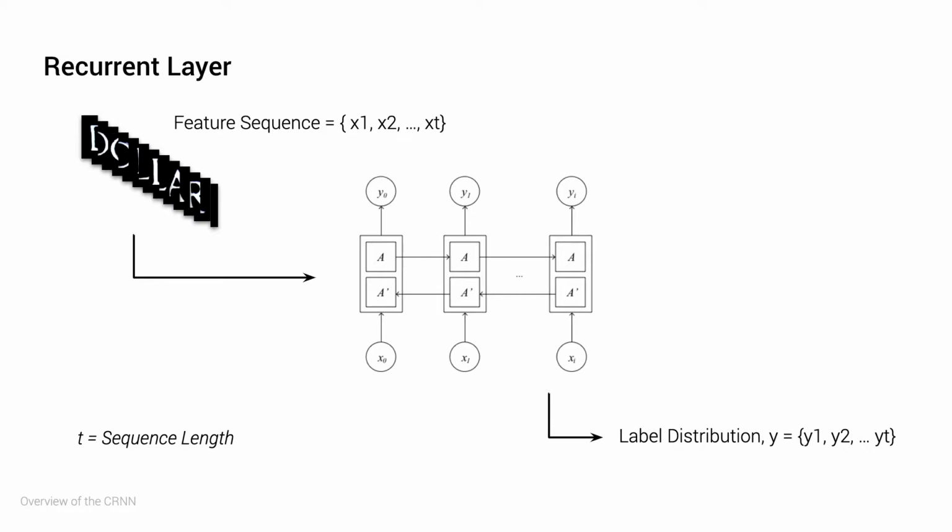The recurrent layer consists of a deep bidirectional RNN with long short-term memory cells, or LSTM, and it predicts the label distribution for each frame xt in the feature sequence. LSTM cells are used instead of standard RNN cells, as they are able to capture long-range dependencies which often occur in image-based sequences. While LSTMs are unidirectional and only use past context, in image-based sequences, context from both directions can be useful and complementary to each other, much like if the alphabet W was split into multiple frames. Hence the use of a bidirectional LSTM by stacking two LSTMs on top of each other, both going in different directions as shown here.